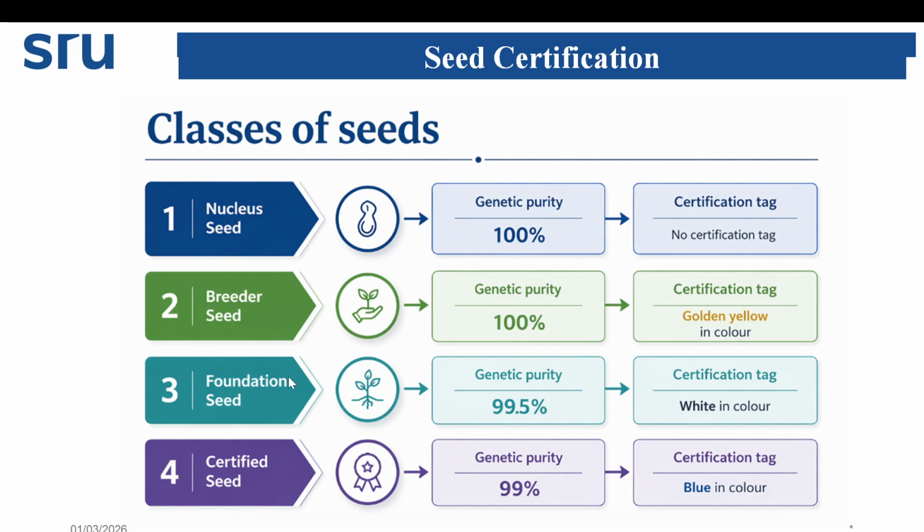Third, foundation seed: almost 100% pure, and the certification tag is white. Last, certified seed: 99 to 100% pure, and the certification tag is blue. So these are the main classes of seed: nucleus, from nucleus breeder, from breeder foundation, and from foundation certified.